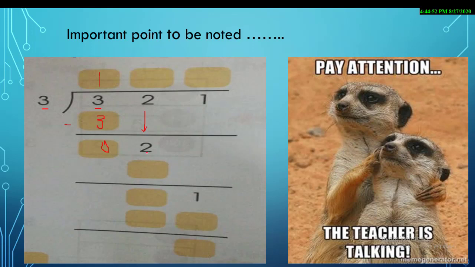Now see, the dad's value is less and mom's value is more. How could this be possible? Dad always has a very special and high value. So what you're going to do in that situation, I'll explain. The mom will multiply with 0. 3 zeros are 0, so you will write 0 on the top, 0 in the bottom. And when the sisters subtract 2 minus 0, the answer is 2. You see? Easy. And now the brother brings down the last number, that is 1.